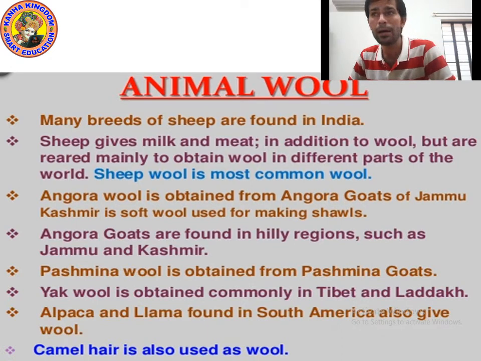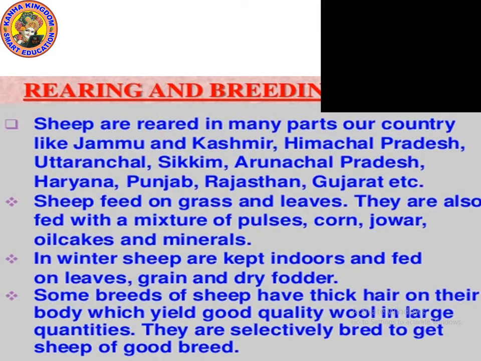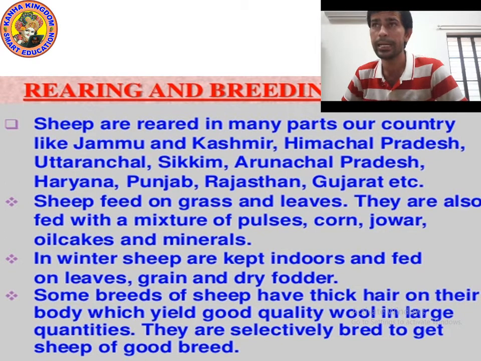Alpaca and llama found in South America also give us wool. Camel hair is also used as wool. I hope you understood. Now let's move on to the next point. The next topic is rearing and breeding of sheep.